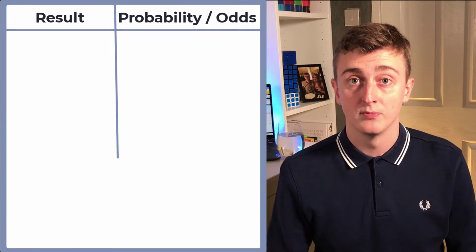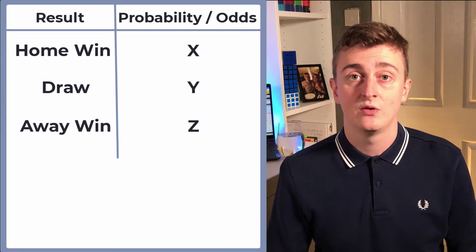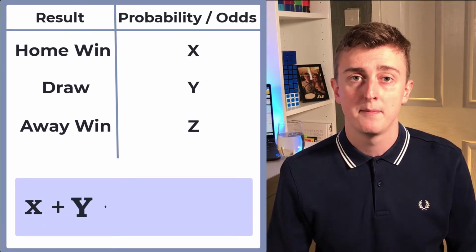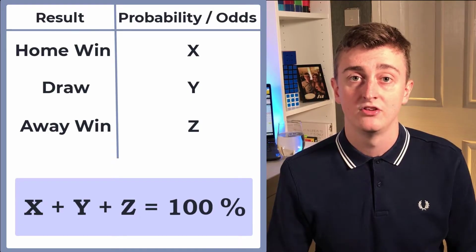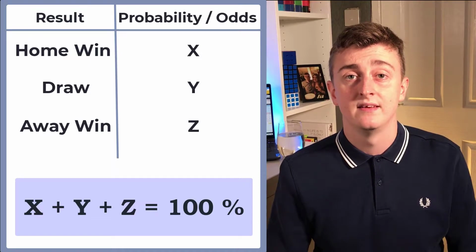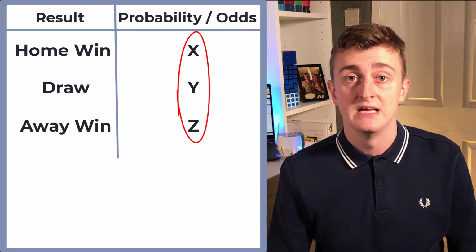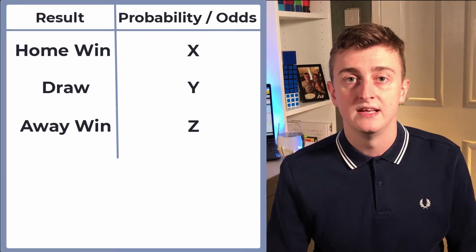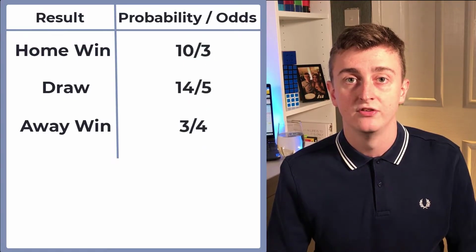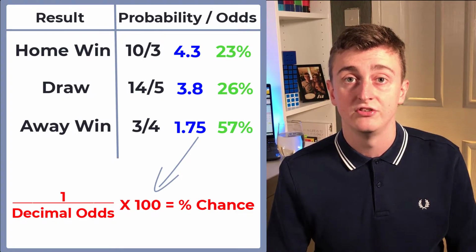A football game has three possible outcomes, obviously: a home win, an away win or a draw. As these are the only three possible outcomes, the total probability of one of these three events occurring is obviously 100%. It can't end in any other way. When we're betting, we're placing a wager on a game based on the probability that the bookmaker is offering us. The probability is commonly shown in either fractions or decimals, but what we can do is convert these odds into percentages.